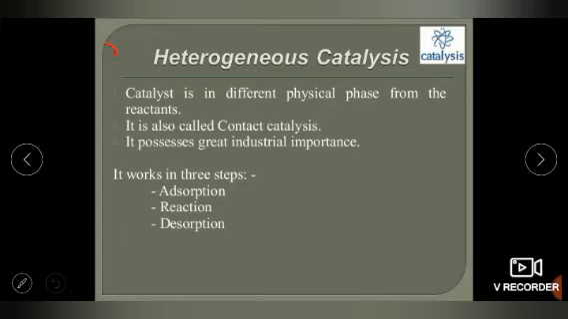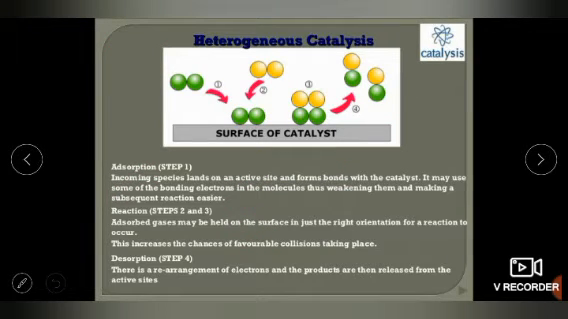Now the second type of catalysis is heterogeneous catalysis. Hetero means different, so a different physical phase from the reactant. It is also called contact catalysis. It possesses great industrial importance in our daily life. It works in three steps: adsorption, reaction, desorption. So let's discuss. Basically, the first step is adsorption.